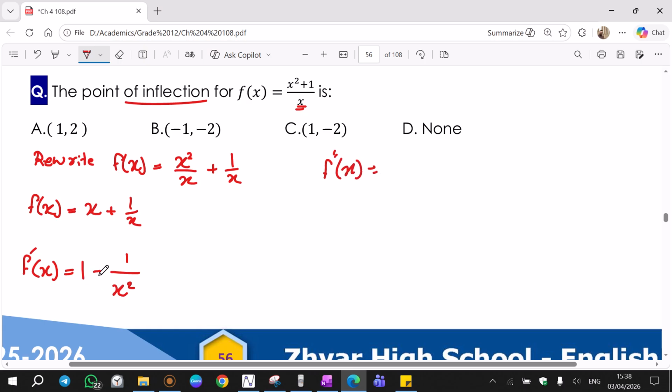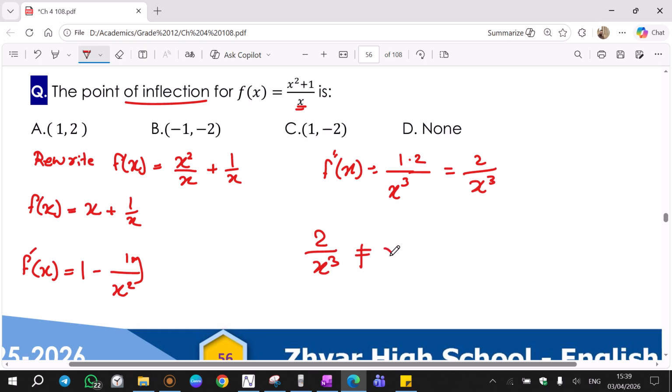Derivative of 1 is 0, just goes away. Negative 1 over x squared becomes 1 over x power 3. Not 1. 1 times 2. Multiply the power. 1 times 2. The 1 is negative, the 2 is also negative. The negatives cancel out. So I got 2 over x power 3. 2 over x power 3 is the second derivative.